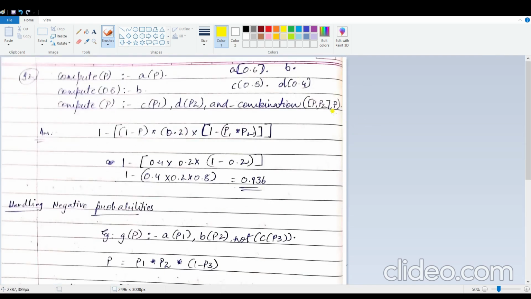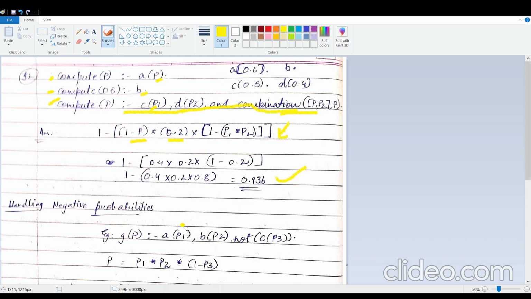We wind this topic up with another small example. Here you have multiple rules whose conclusions are compute, and there is this rule which uses an AND combination because there are two probabilities involved here. So what do you do in this case? For this probability you use an OR combination, for this probability you use an OR combination, and over here you use an AND combination, and then for the net answer you use an OR combination. So finally this is what you would be ending up with.